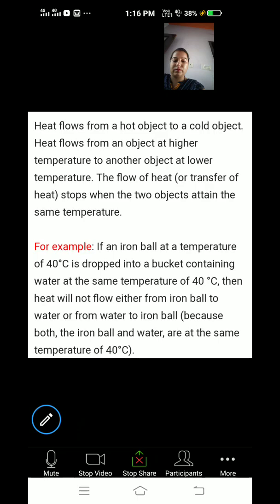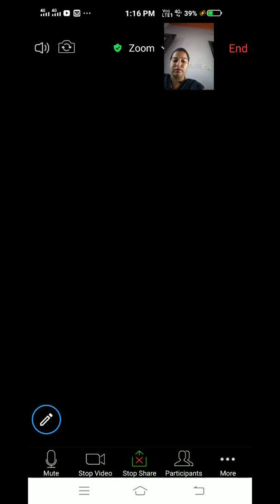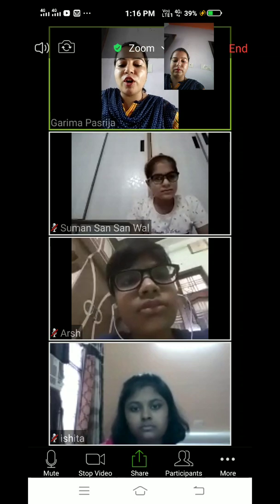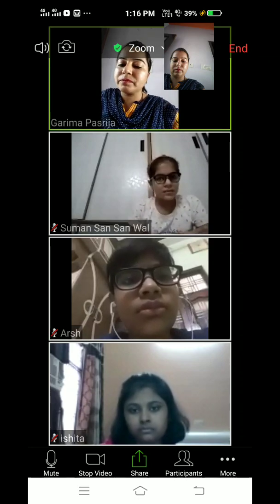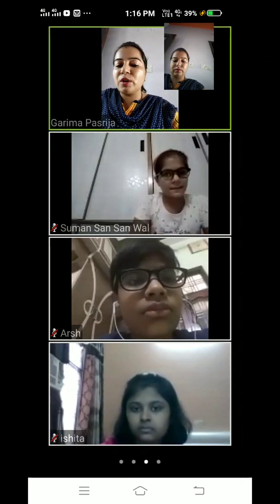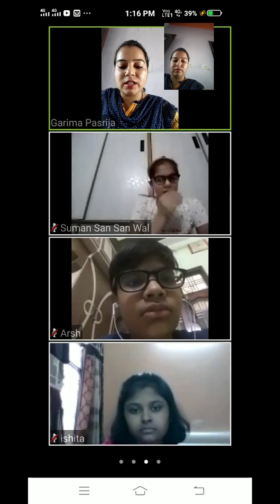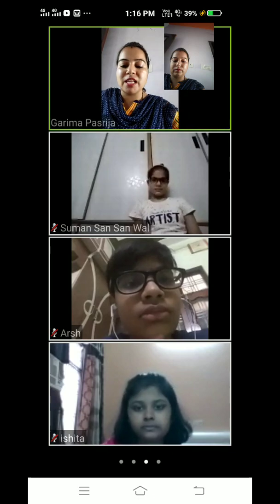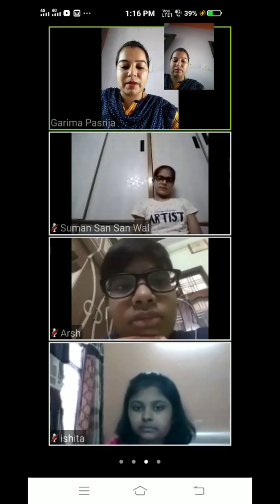Why is it not transferring? Because both of the objects are at the same temperature. And I have already told you that transfer of heat always takes place from the hotter object to the colder one. But here, both the objects are at the same temperature. Both are having 40 degrees Celsius. Then how could transfer of heat take place?